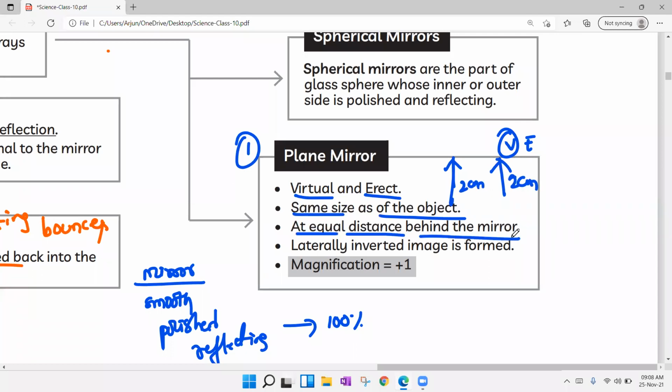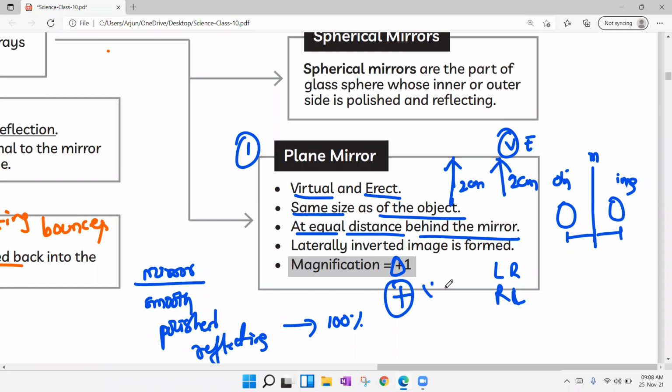At equal distance behind the mirror: if the object is placed here, the image is formed here, and if you measure the distance from object to mirror, the same distance will be there from mirror to image. Laterally inverted means left becomes right, right becomes left. Magnification is +1. Here plus indicates virtual, plus indicates erect,